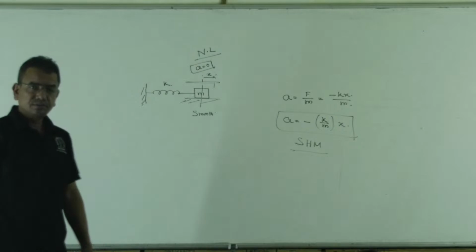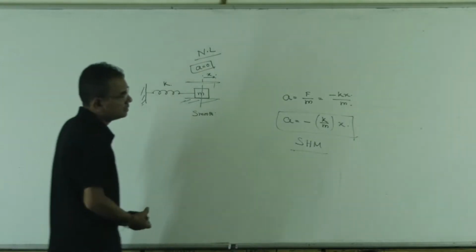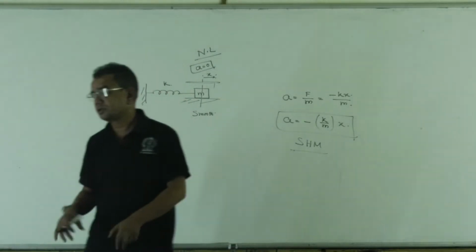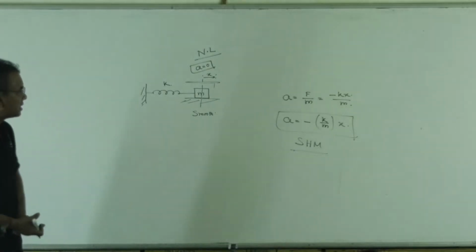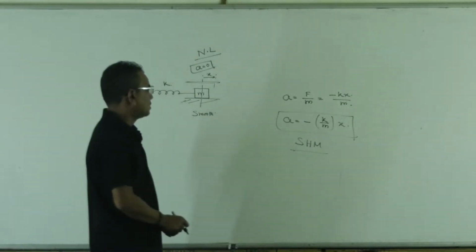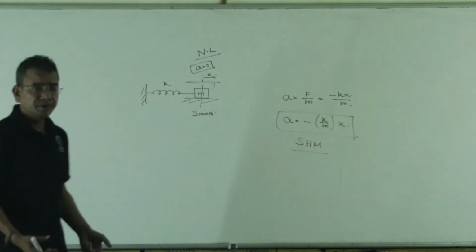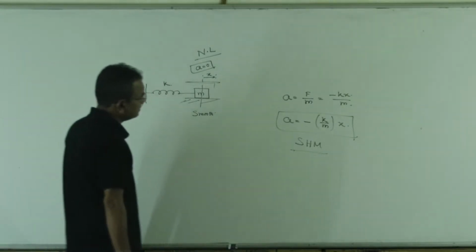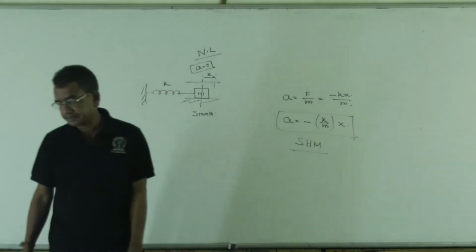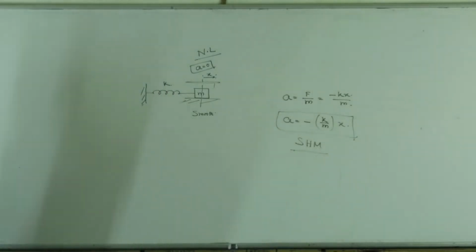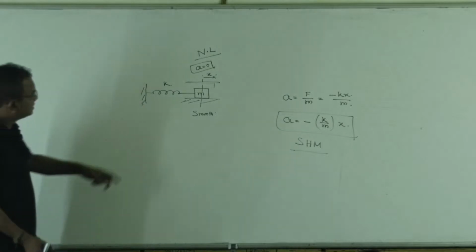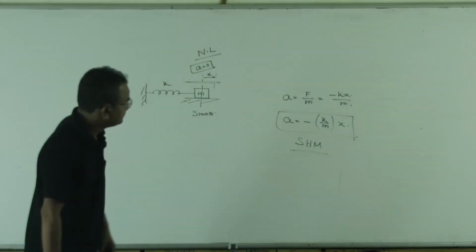One more time, if somebody asks whether the motion is simple harmonic or not, first check that the motion is oscillatory or not. Once it is oscillatory, try to prove acceleration equals minus some constant times x, where x means position vector with respect to the mean position. Then the motion can be said to be simple harmonic motion. So this motion is simple harmonic in nature.